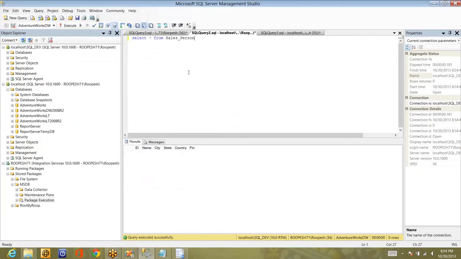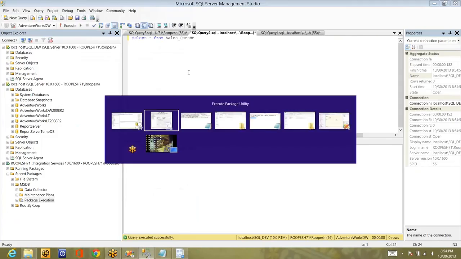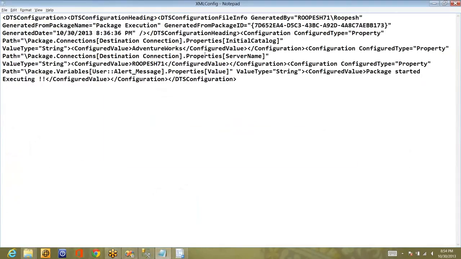Now let's try to load data into this one, right? So what you need to do, you need to modify the package configurations. Why? Because I have set the destination server property and destination database name property in the package configuration. That means whenever the package is executed, it will try to pull the data from the package configuration files. So here, this is the package configuration file which is saved in the C drive, FTP folder. So this is the server name.